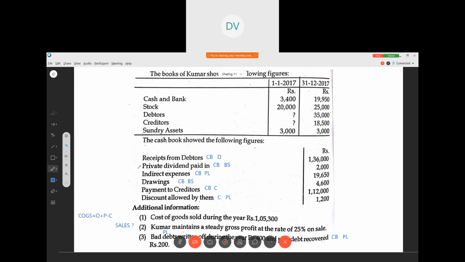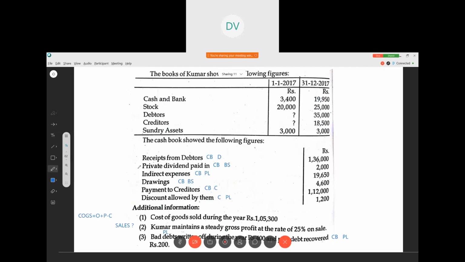From total sales, if we deduct cash sales, then we get credit sales. Correct? So what is the total sale? 1,40,400. Cash sales 14,600. I told you, from the cash book, whatever extra balance we got, the additional receipt, the balancing figure of the cash book, is considered as cash sales. So we are writing here 14,600. So credit sale is equal to total sale minus cash sale.